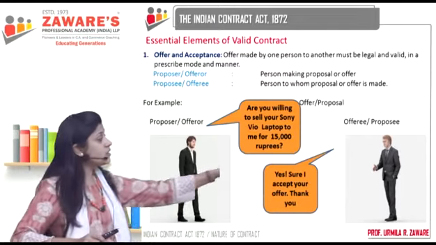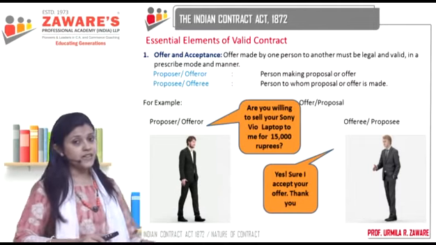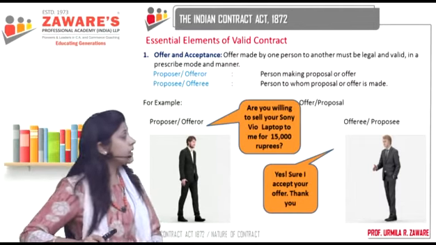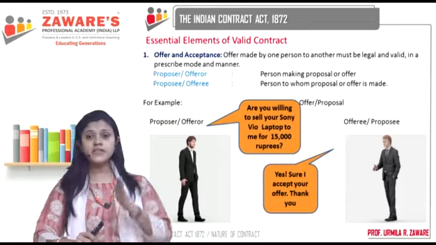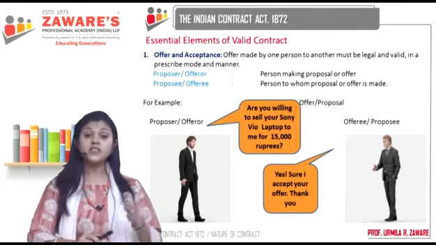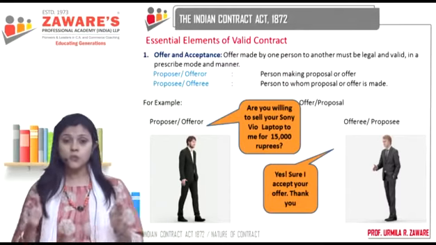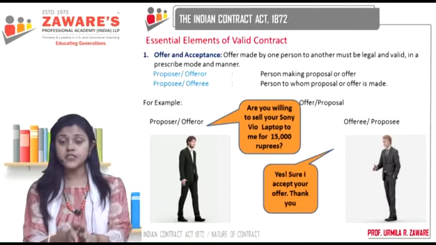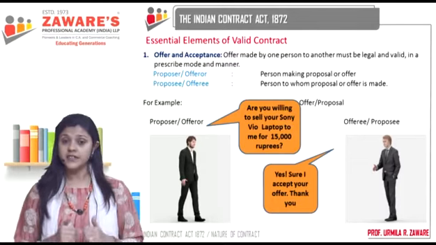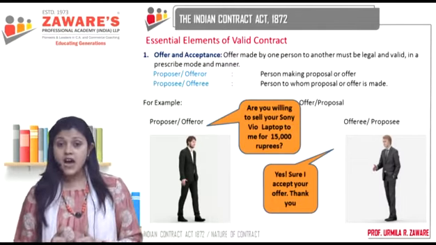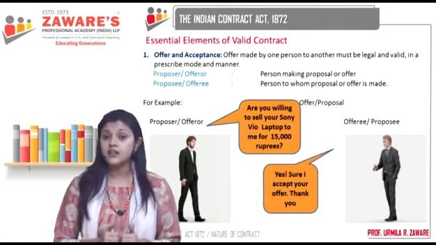The laptop. And the promisee, who has accepted the proposal, is going to be selling his laptop. What is he going to get in return as consideration? He is going to get money. So both the parties are giving something and getting something in return. Now that has become an agreement.